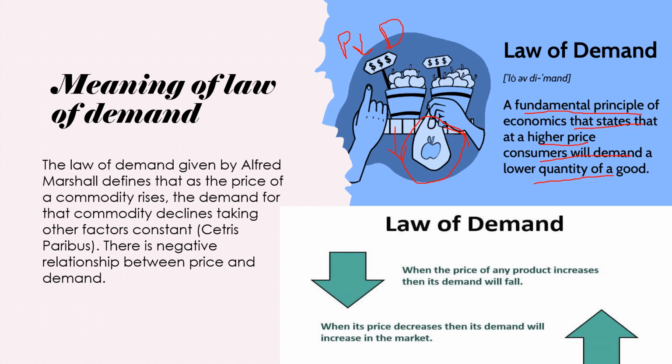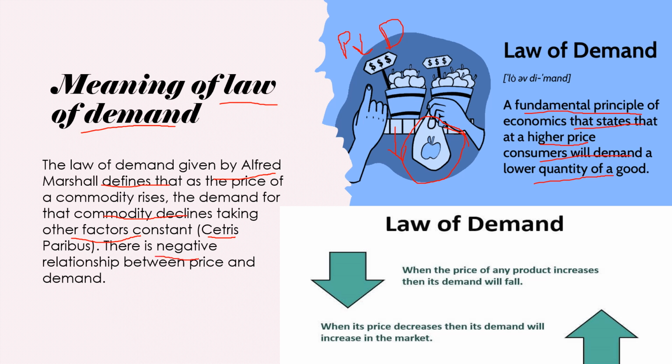So this is the law of demand given by Alfred Marshall: as the price of the commodity rises, the demand for that commodity declines, but taking other factors to be constant, that is ceteris paribus. Ceteris paribus is a Latin term used by Alfred Marshall to mean other things remaining constant. In the determinants that affect demand, we have taken many factors. But in this law, only price is the main factor affecting demand. That's why Alfred Marshall has taken other things to be constant.